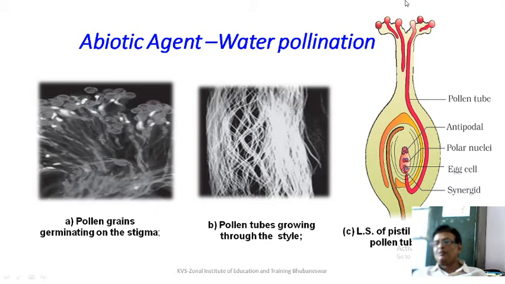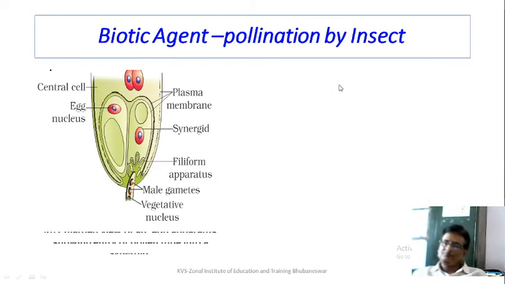So pollen falls on the top of the stigma, pollen tube germination has taken place, the pollen tube reaches through the micropyle and enters the synergid with the help of the filiform apparatus, the gametes are released and fertilization will take place. Let us see another set of diagrams.